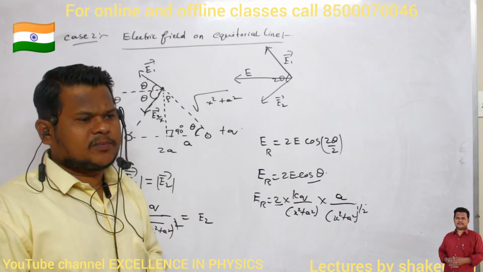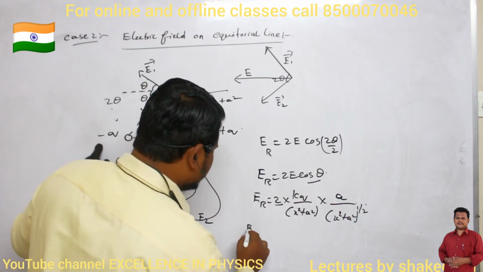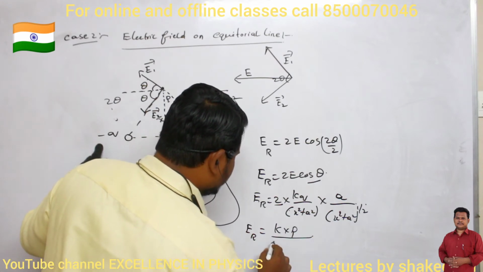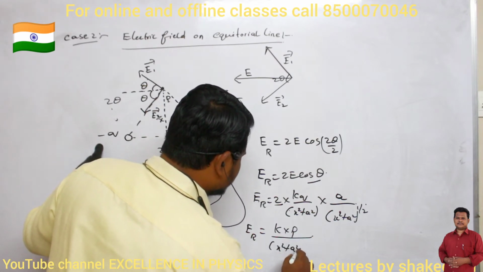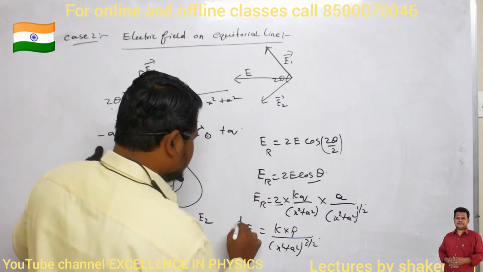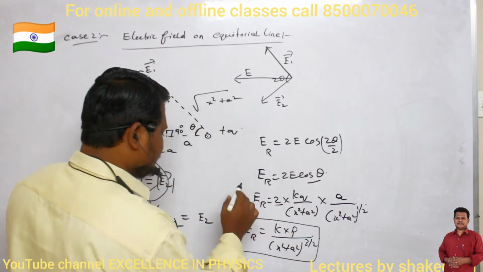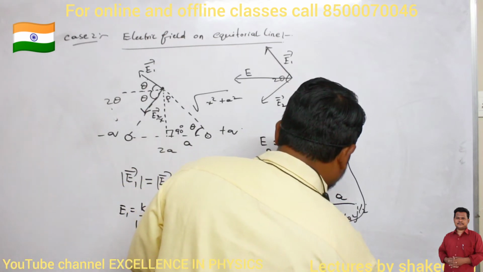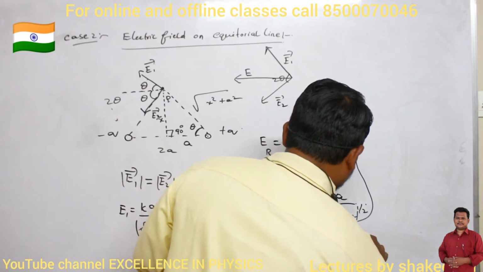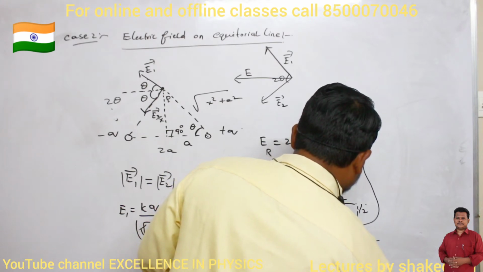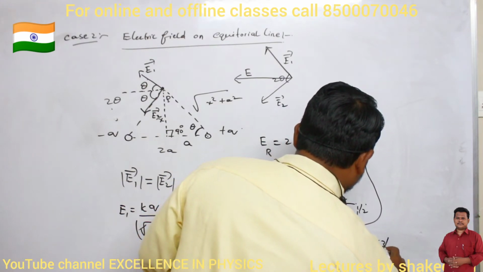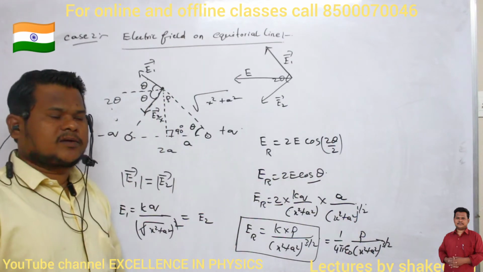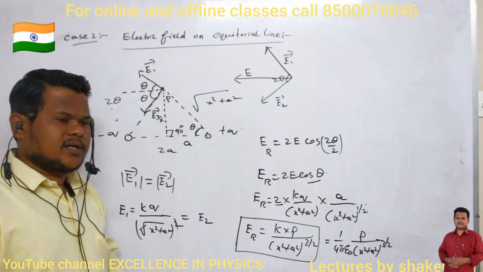Dipole moment P. So therefore, the resultant electric field, how can I write it? k into p divided by (x square plus a square) whole power 3 by 2. So this is the magnitude of the resultant electric field. Clear? Or the same relation I can write like this also: 1 by 4 pi epsilon naught p divided by (x square plus a square) whole power 3 by 2. So this will be the resultant electric field because of these dipoles on which line?